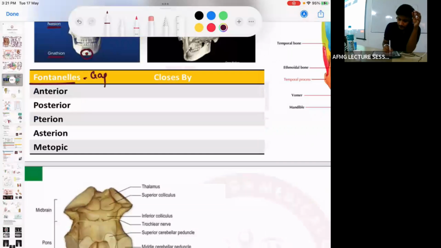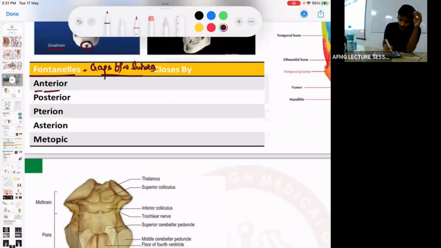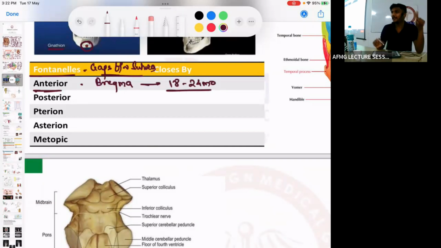Gaps between the sutures are fontanelles. Anterior fontanelle is also known as bregma. Anterior fontanelle closes by 18 to 24 months. Bregma is the largest fontanelle. कोई दिक्कत नहीं है.